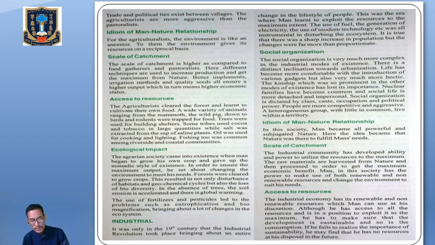Now let's talk about the next mode of existence, that is industrialism, or industrials. It was only in the 19th century that the industrial revolution took place, bringing about an entire change in the lifestyle of people. This was the era where man learned to exploit the resources to the maximum extent. The use of fuel, the generation of electricity, and the use of modern technology were all instrumental in disturbing the ecosystems. It is true that there was a sharp increase in population, but the changes were far more than proportionate.